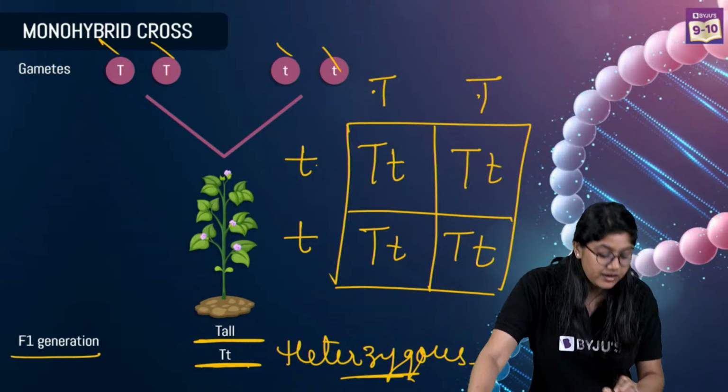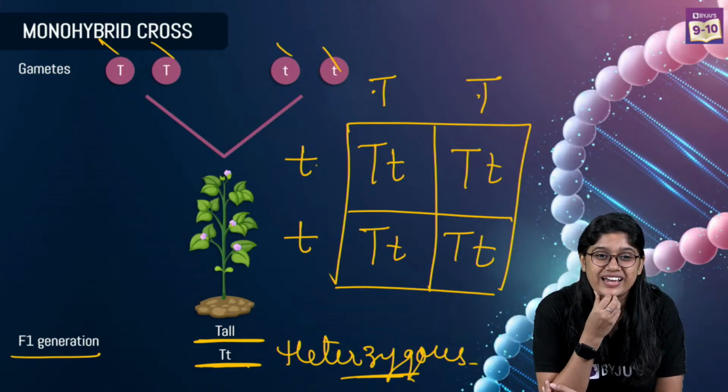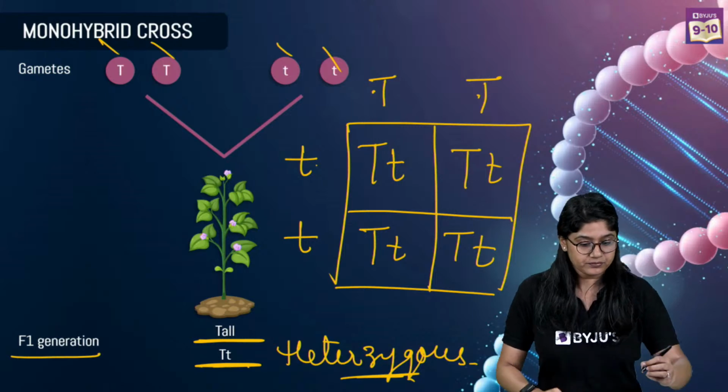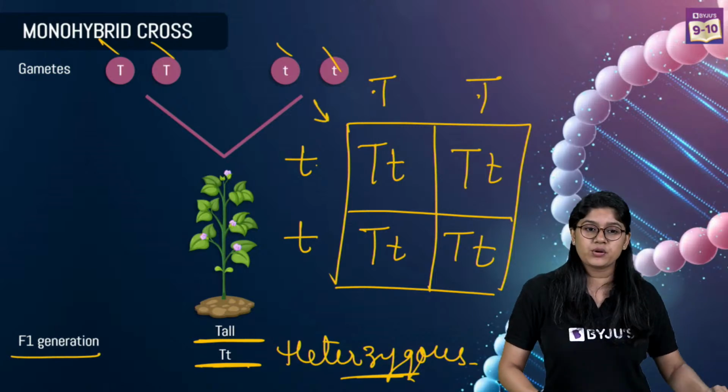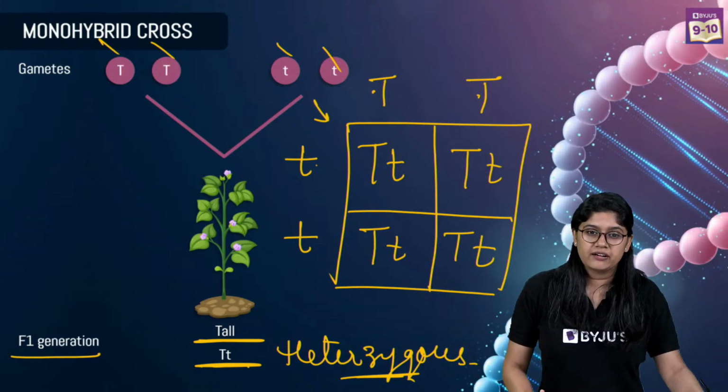Heterozygous. Because they have different alleles. Yes? Right? Very good. It will have different alleles. Very good. We call it a Punnett square. Take care everyone. This is the Punnett square. So what we have over here, right?